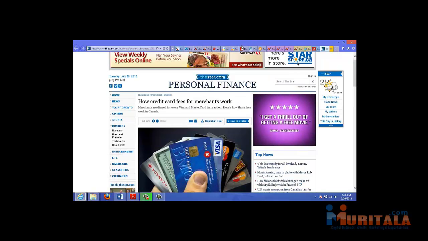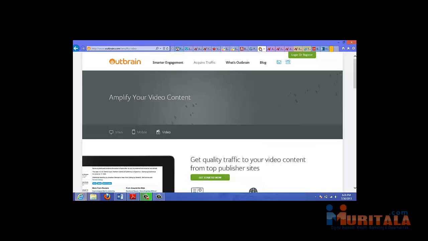Okay, so let's go back to Outbrain, and basically, why is this good traffic? Well, for one thing, it's coming from an authority site. People naturally have their guard down, and they think that the site they trust, like CNN, for example, is recommending your article. Okay, another reason this is good traffic is that it's cheap. You would actually bid for your advertisements, and it is relatively cheap compared to other PPC traffic sources.